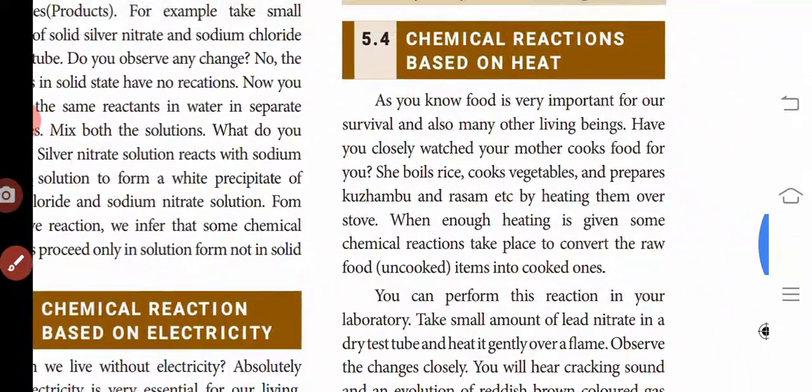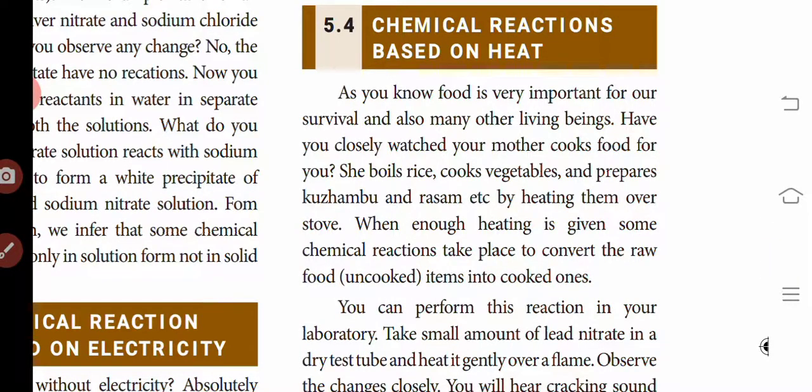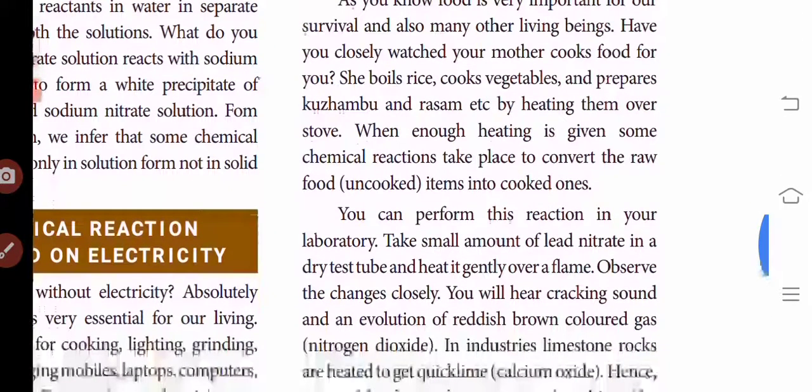Next one, chemical reactions based on heat. As you know, food is very important for our daily life, for our survival and for many other living things. Have you closely watched your mother cook food for you? She boils rice, cooks vegetables and prepares kolambu and rasam by heating them over a stove. When enough heating is given, some chemical reaction takes place to convert the raw food items into cooked ones.